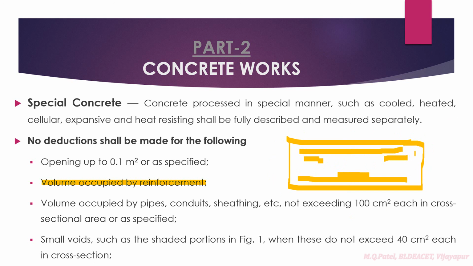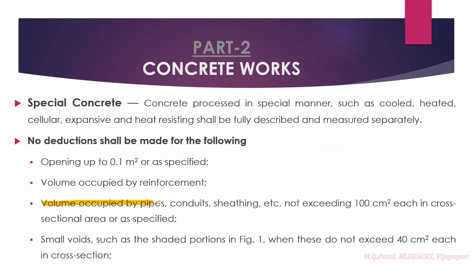You can ask me the question: here we have placed the reinforcement, so should that much volume be deducted, because there we have not done concreting? So what this says is that volume occupied by the reinforcement shall not be deducted. How much reinforcement you put, for that there will not be any deduction, right?